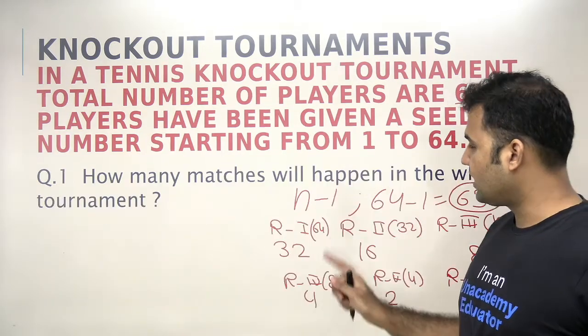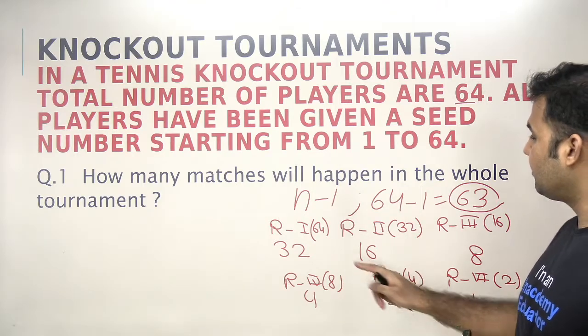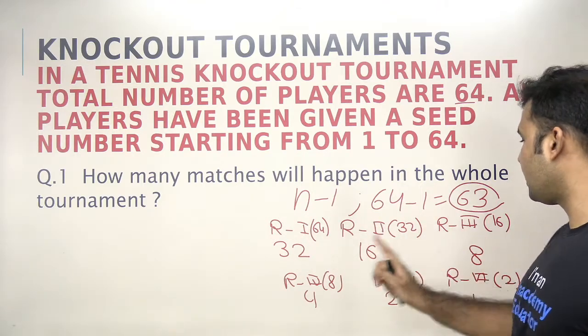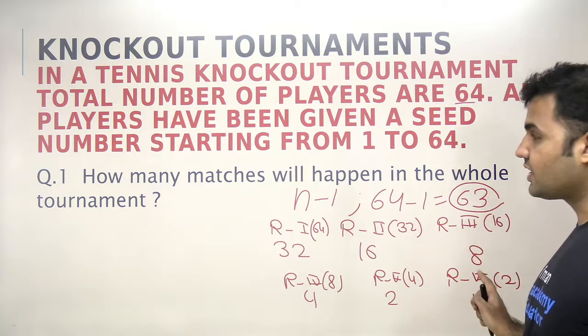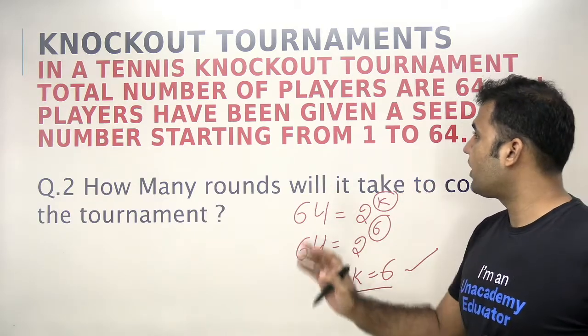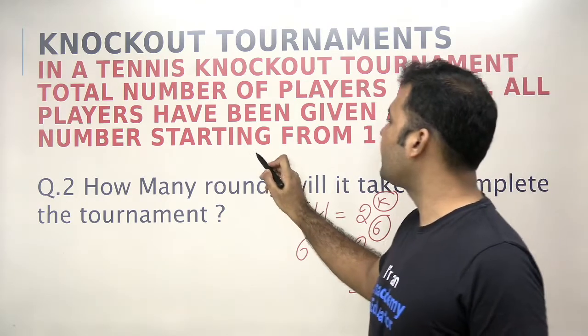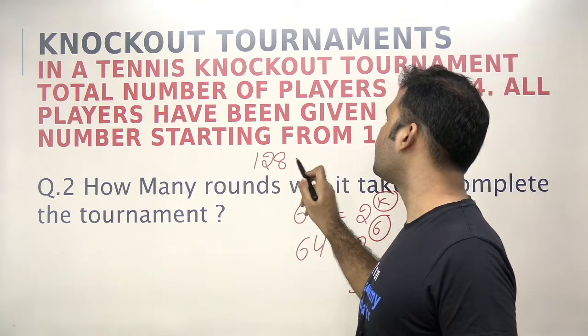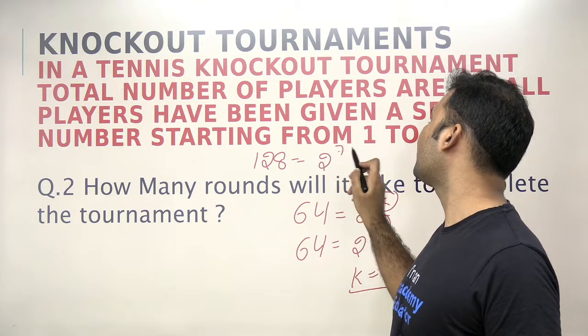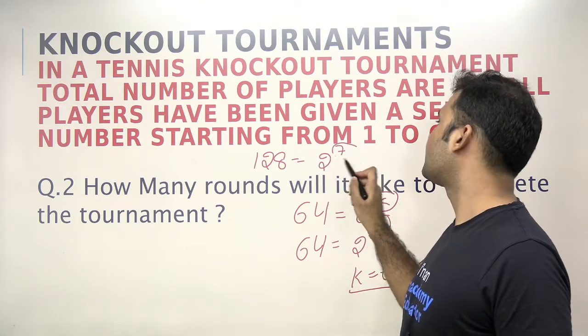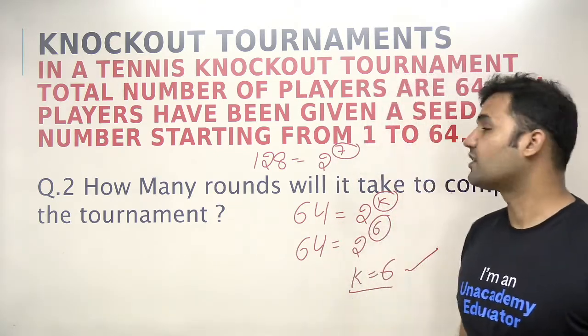Why is it coming so? Again, you can see it from this example itself. You see that round 1, round 2, round 3, round 4, round 5 and round 6. 6 rounds are happening, which can straight away be found using this rule. So if instead of 64, I'm saying that the number of players is 128, you see that it will be represented as 2 power 7, right? So the number of rounds is this power, that is 7.